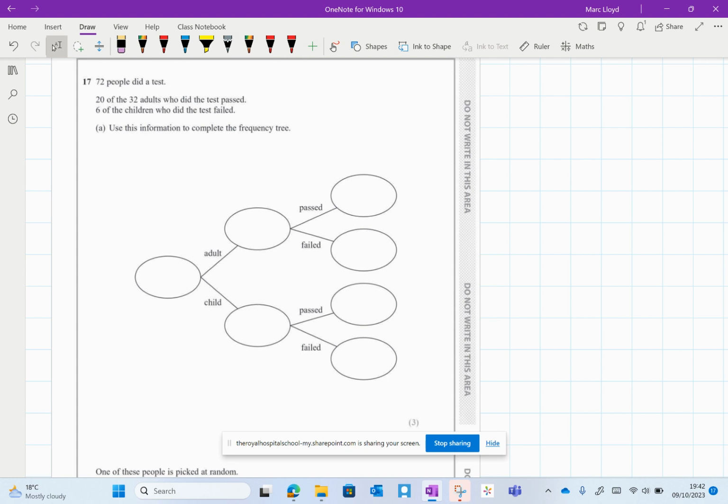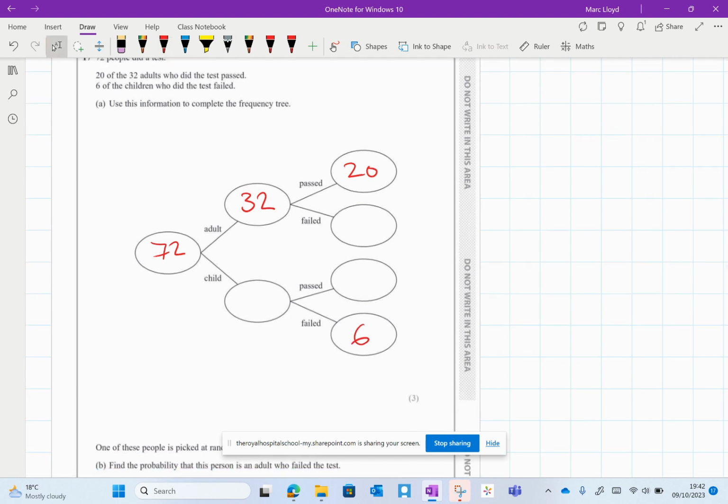Okay, question 17. 72 people did a test. This is a frequency tree question. So we've got 72 people that will go in there. 20 of the 32 adults. So we've got 32 adults. 20 of the 32 adults who did the test passed. So 20 passed. 6 of the children who did the test failed. So we've got 6 in there. So that's all the information that we've got from the question.